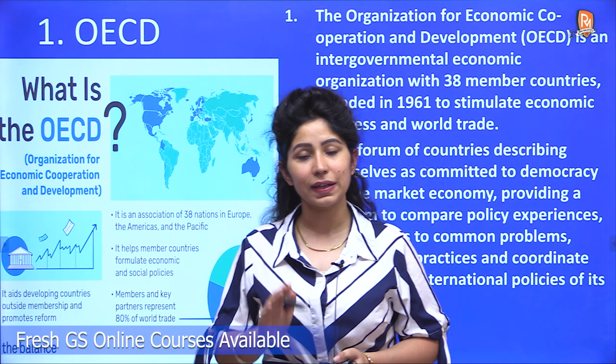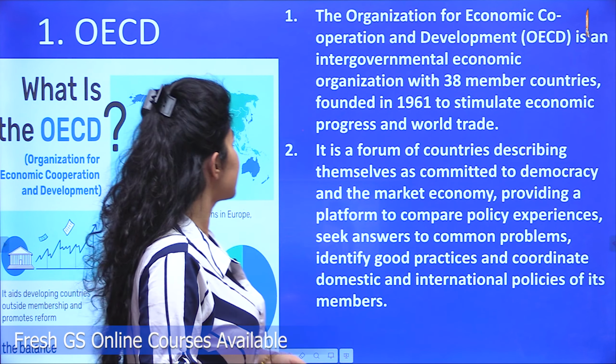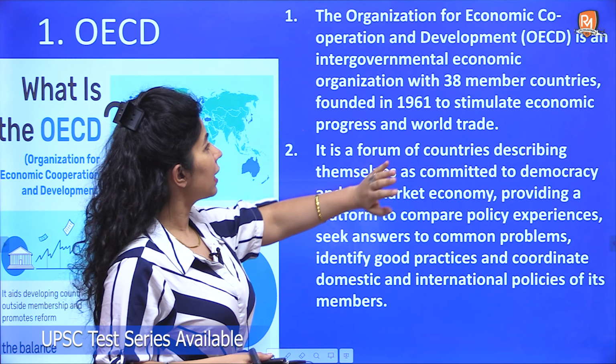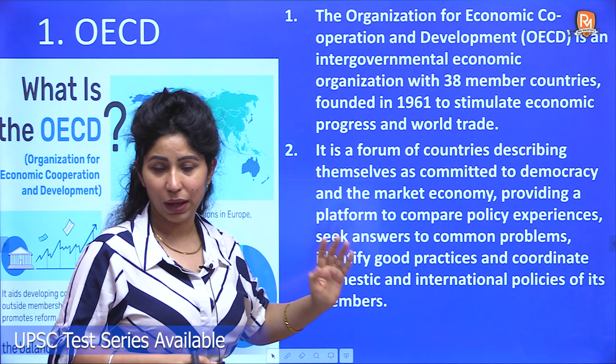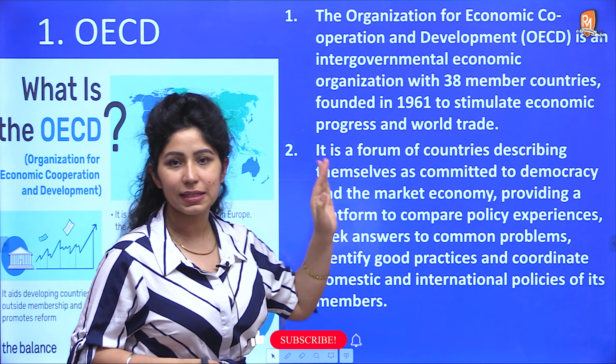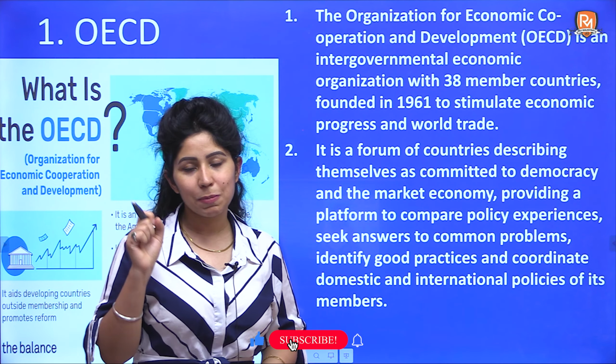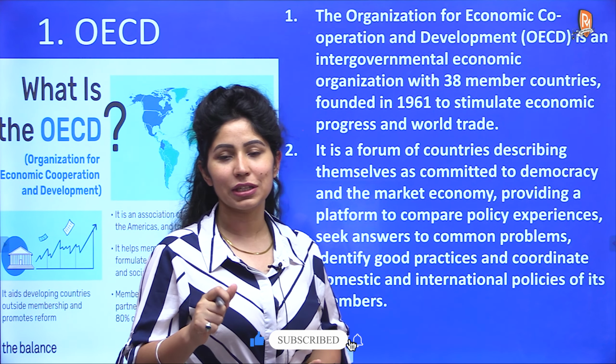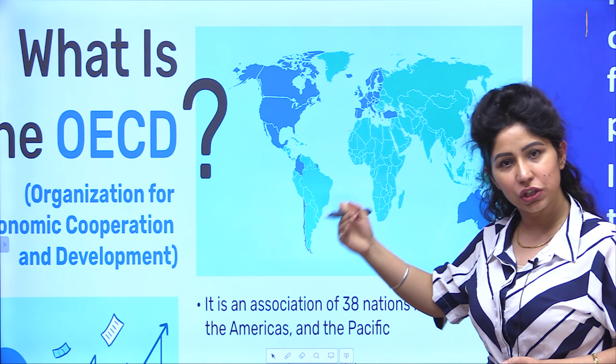It has around 38 members now. It consists of 38 member countries, and it was founded in 1961. पहले इतने members नहीं थे. It started with 12 members only, but as of now it has 38 members. The special part about this organization is कि collaborate करती हैं other countries के साथ. इस organization का part बनना is not that easy, but all the countries in blue are the part of OECD, and बाकी जो सारी countries हैं OECD की countries उन countries के साथ collaboration करती हैं.